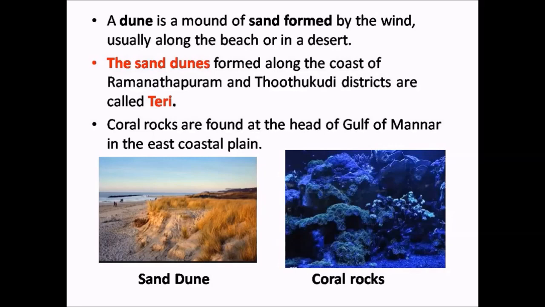Sand dunes. A sand dune is a small amount of sand that lies behind the part of the beach, and it is commonly found in deserts. They are formed over many years when wind-blown sand is trapped by beach grass or other stationary objects. The sand dunes formed along the coast of Ramanathapuram and Thoothukudi districts are called Theri. The coral rocks are found at the head of Gulf of Mannar in the east coastal plain.